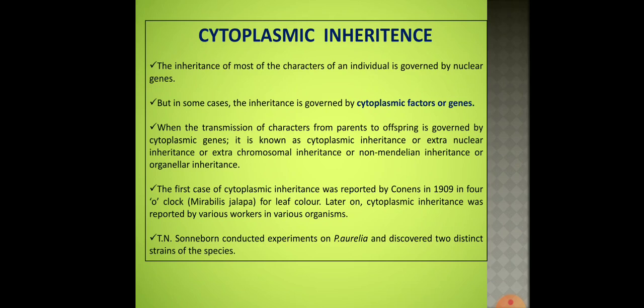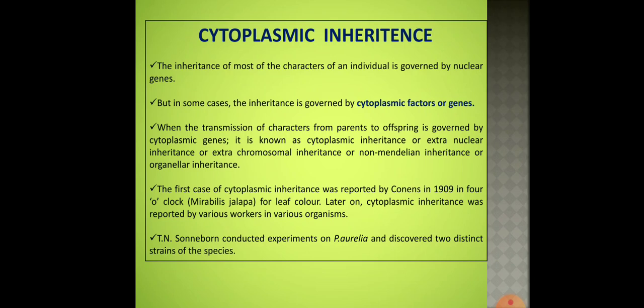Now this slide mainly speaks about the introduction that we have already learned. The inheritance of most of the characters of an individual is governed by nuclear genes, as we have discussed, but in some cases the inheritance is also governed by cytoplasmic factors or cytoplasmic genes, which are commonly called plasma genes.